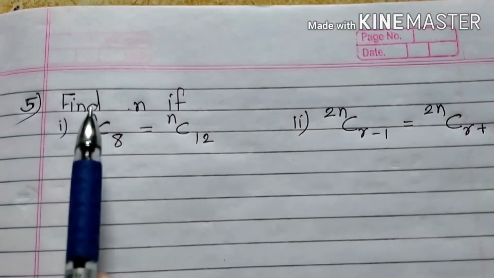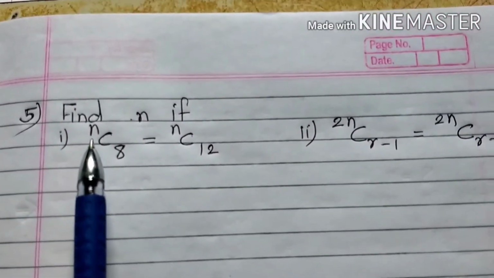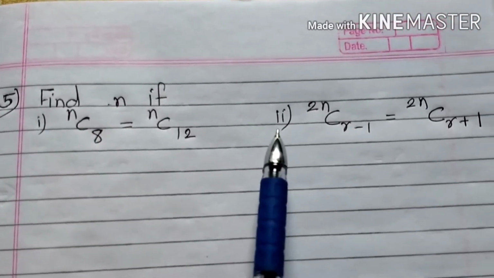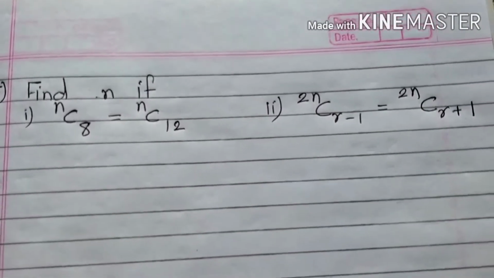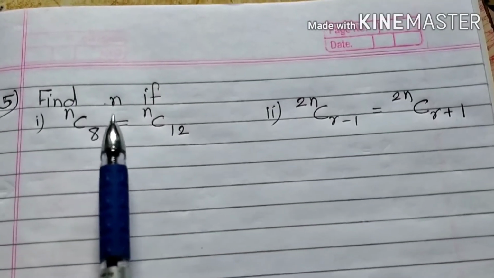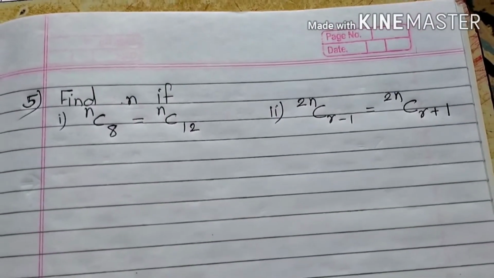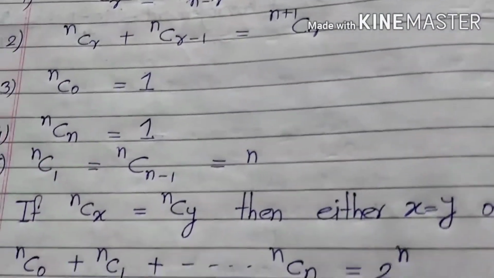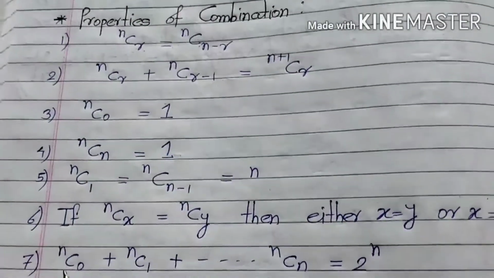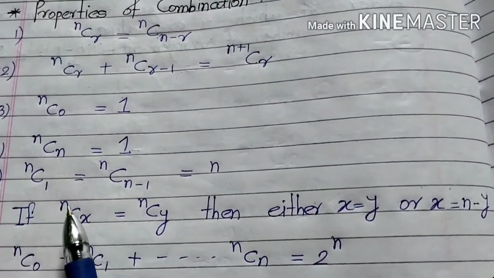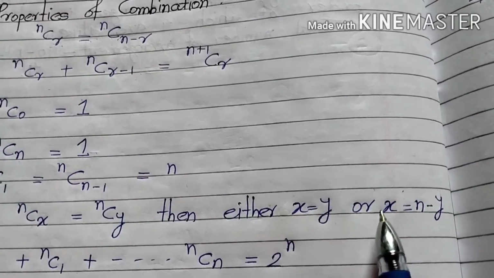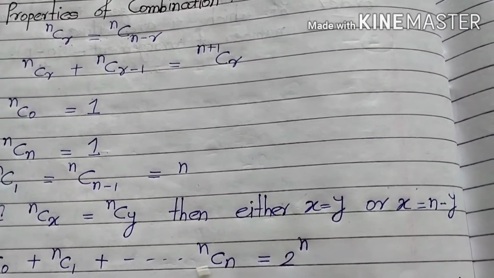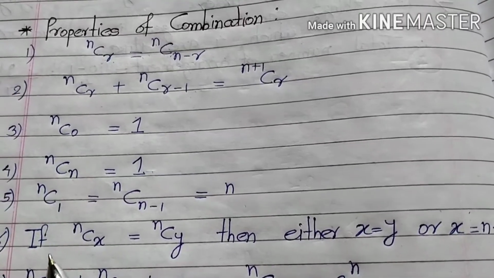Now next example, find n if first nC8 is equal to nC12, and second 2nC(r minus 1) is equal to 2nC(r plus 1). So in both equations we have to find the value of n. So we know the properties of combination, there is one formula. What is that formula? You can observe properties of combination, formula number 6. If nCx is equal to nCy, then either x is equal to y or x is equal to n minus y. So using this formula, we find the value of n.